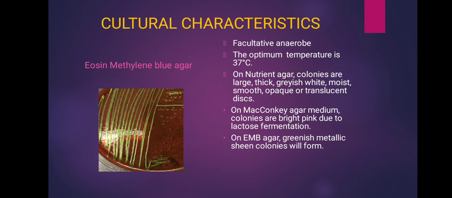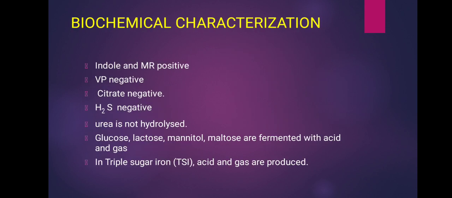In MacConkey agar, the lactose fermenter forms bright pink color colonies. This E. coli also produces the bright pink color colony due to lactose fermentation. Then the specific media for this organism is EMB, that is eosin methylene blue agar. In this agar, this organism can grow and form greenish metallic sheen colonies. And next we will see the biochemical characterization.